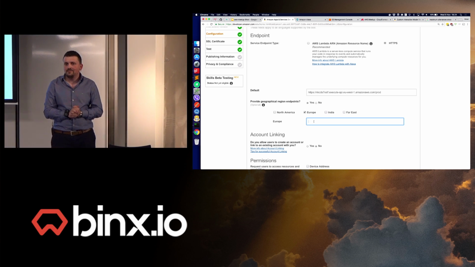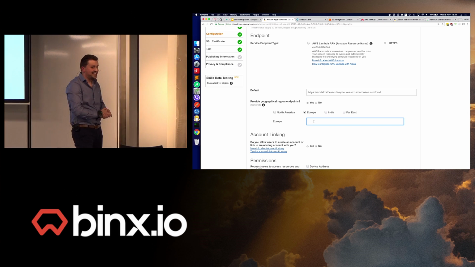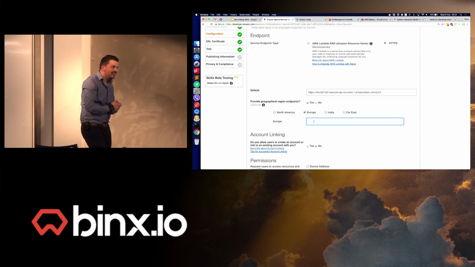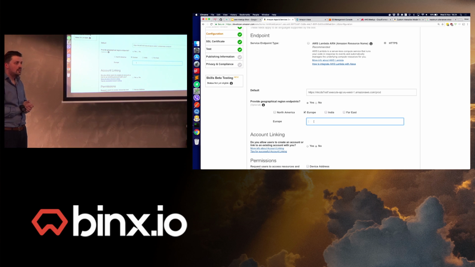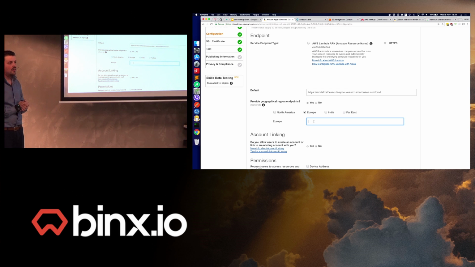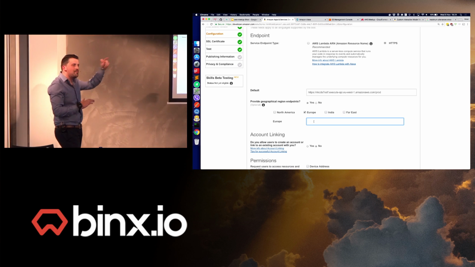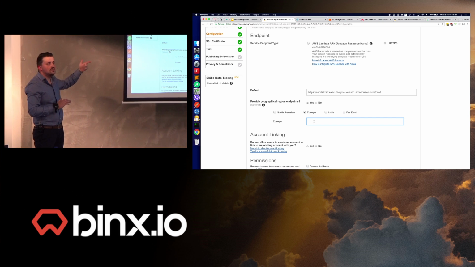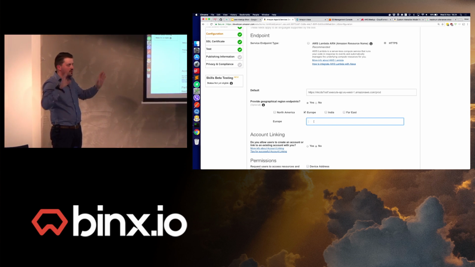Other questions? Flask-Ask is a different thing from Flask. Can they work together? I haven't tried that, but you could do it, though it probably wouldn't be in the same Lambda function. It would be something that you boot up differently.